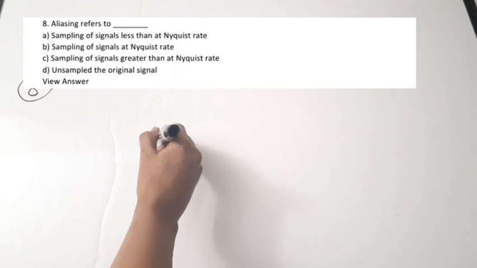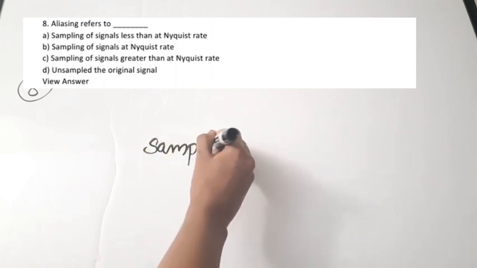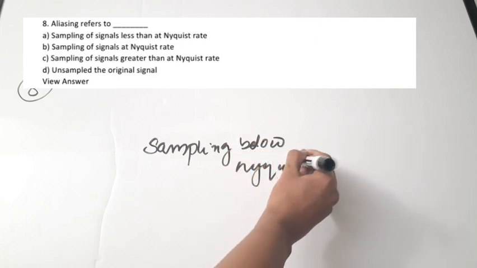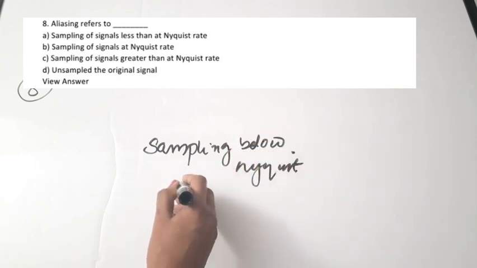The eighth question and the last question. Aliasing refers to dash. A, sampling of signals less than Nyquist rate. B, sampling of signals at Nyquist rate. C, sampling of signals greater than Nyquist rate. D, unsampled original signal. So when you are sampling the signal below the Nyquist rate, you cannot reconstruct your original signals, right? So the sampling of signals below Nyquist is called aliasing. Correct answer is option A.